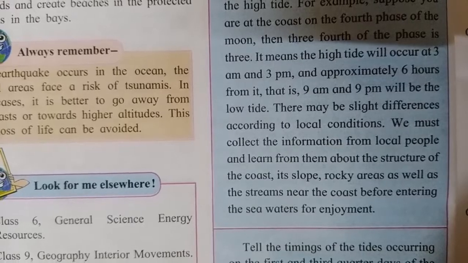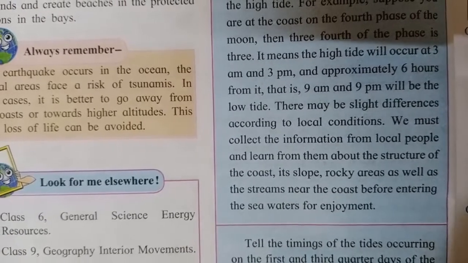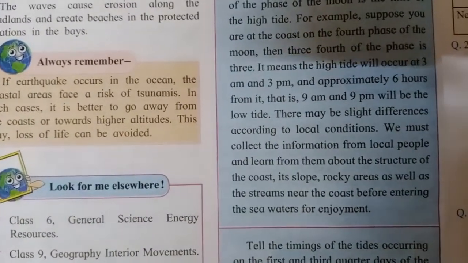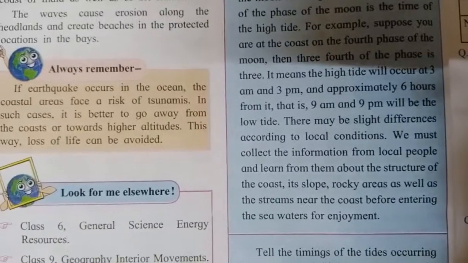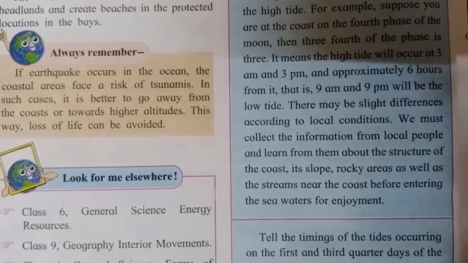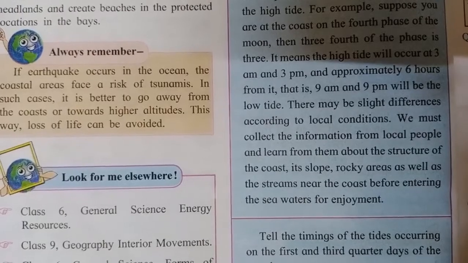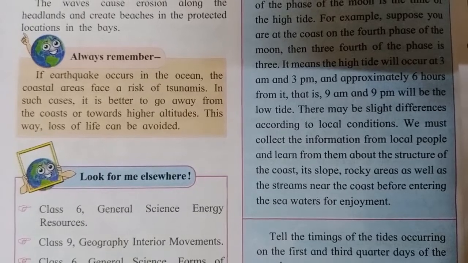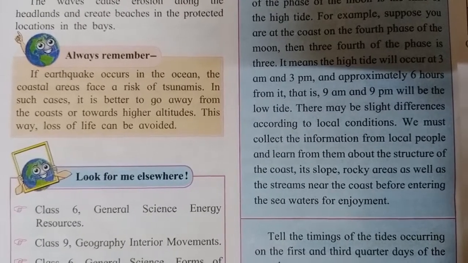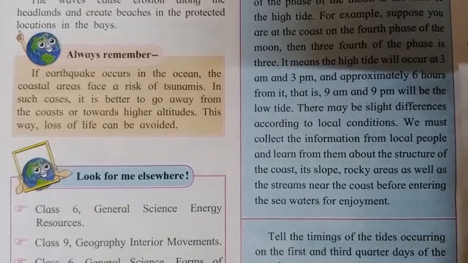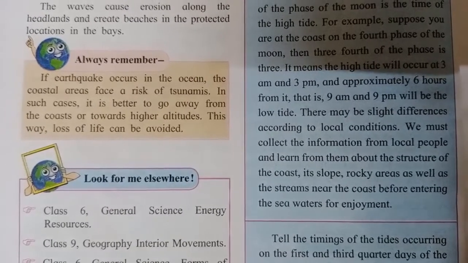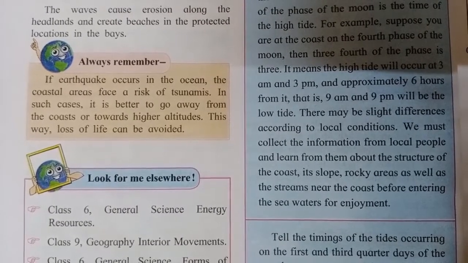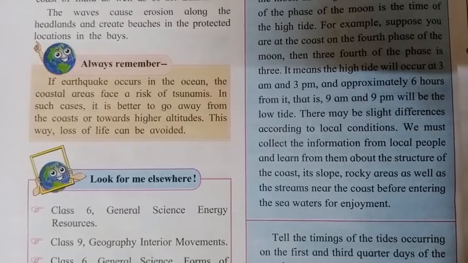So with this we have completed the lesson on tides. I hope you have understood the explanation of tides, how the tides occur, and what types of tides we have studied. They are neap tide and spring tide. Then we have also studied what the advantages of tides are, or what happens due to tides. Then we have also studied the waves, how the waves are generated, and what the structure of the waves is. All these things we have studied in this lesson, and I hope you all have understood the lesson very well.